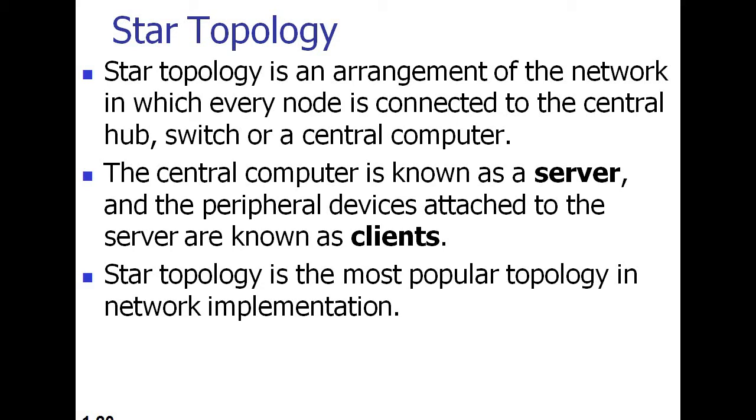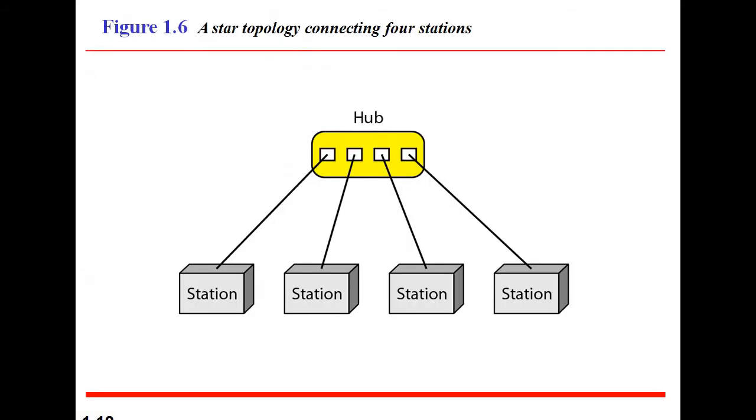Therefore failure in one cable will not affect the entire network. In the diagram, this is the hub and these are the stations. Each and every station connects to the hub with its individual cable. If one station fails, the entire network is not affected. All the work goes on as usual.